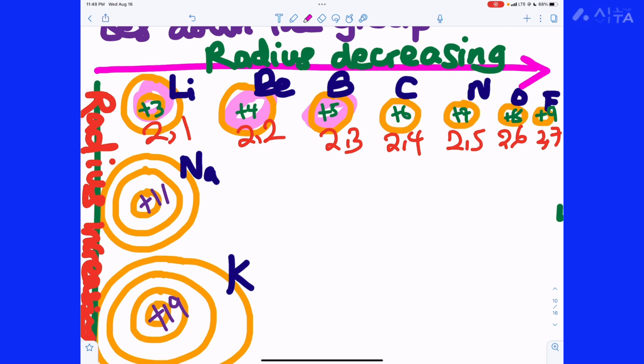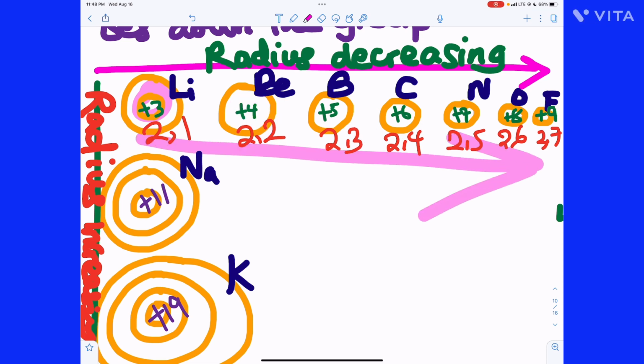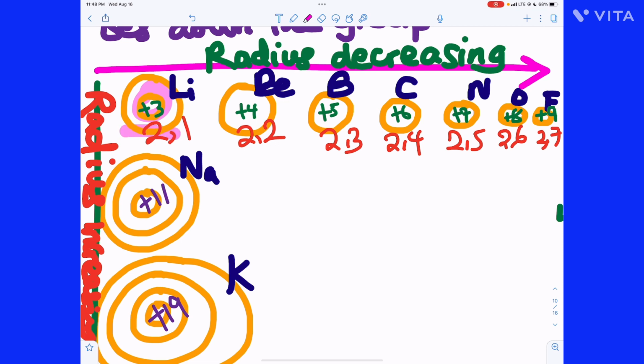So the effect of the strong electrostatic attraction of these positive charges on the outermost electrons is greater than the effect of shielding across the period. That's why across the period, electrostatic attraction causes atoms to decrease in size. Atomic radius decreases across the period.